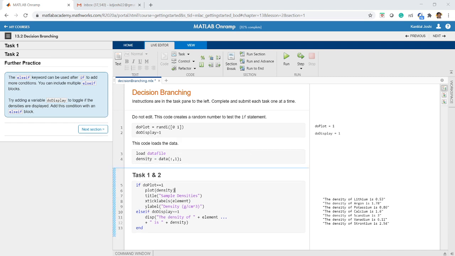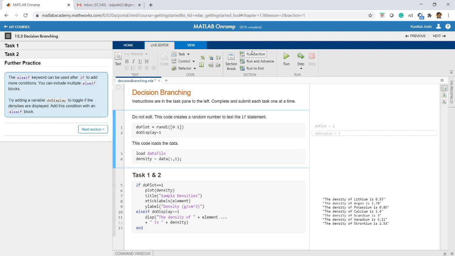Okay, so I have modified the code here. Now what I have done, I have added one more variable called do display and I have initialized it to 1. In this code, instead of else, I am writing else if, right? So if do plot equal to 1, do this, else if this is 1, then do this, okay? So I can add else if conditions together. Instead of only else, wherein I can do something, I can add one more condition if I use else if, right?